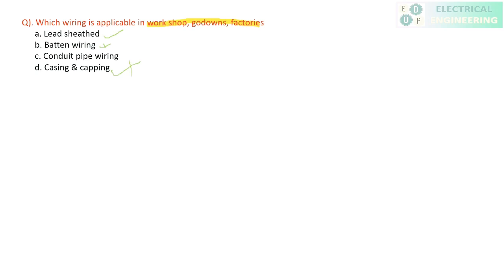Now the next one is lead sheath. What happens to lead sheath? It is not suitable for acidic areas. Okay. So what about these particular factories? Maybe factories have some chemical factory. So from that point of view, this lead sheath is not applicable to acidic areas. So the remaining one is conduit wiring. Conduit wiring is useful for workshops, godowns and factories.